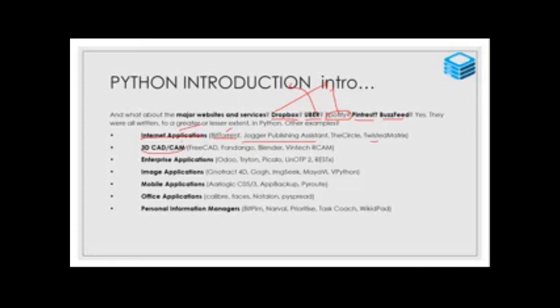Then for civil oriented work: 3D CAD, FreeCAD, Fandango, Blender for 3D drawings. You download the Blender software, and you can create text based or image based three dimensional drawings.